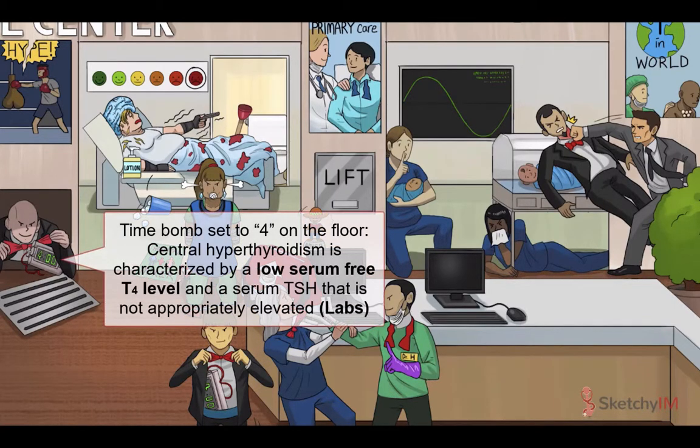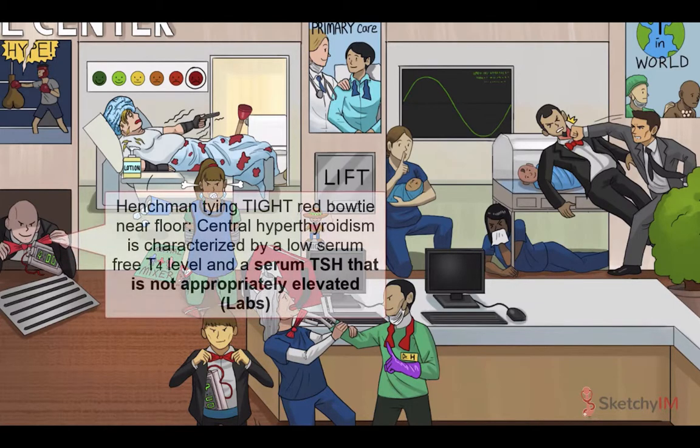In patients with suspected central hypothyroidism, the serum free T4 level should be low, natch, which is why this 4-minute time bomb is sitting on the floor. What clinches the diagnosis, though, is a serum TSH level that is not appropriately elevated given the low free T4. That's why this henchman is tying his tight red bow tie near the floor in that air vent. What an odd job he has. Please don't sue us, MGM.